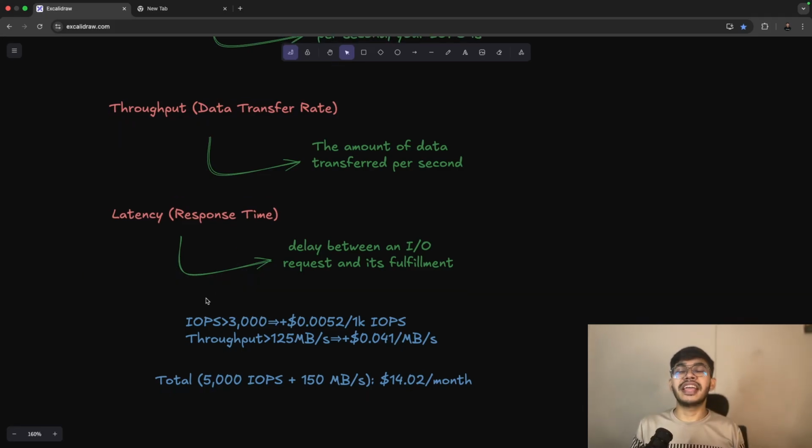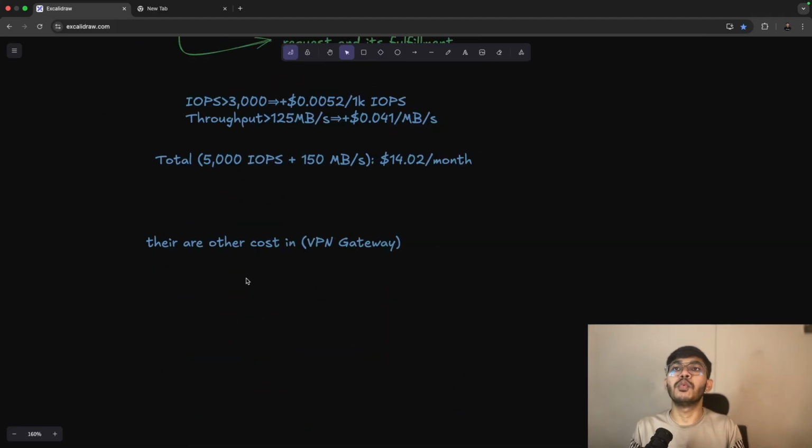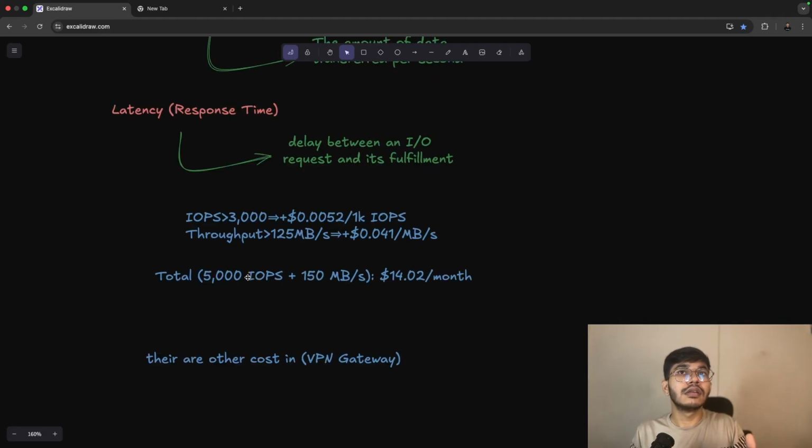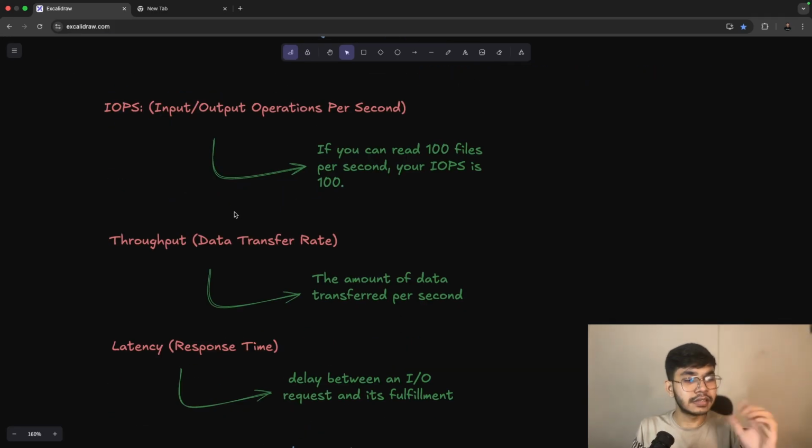Now let's see the pricing. If our input output operations per second are greater than 3000, say 3000 people are trying to access some files in our application in 1 second, then our IOPS will be 3000. If there are more people, this will increase.